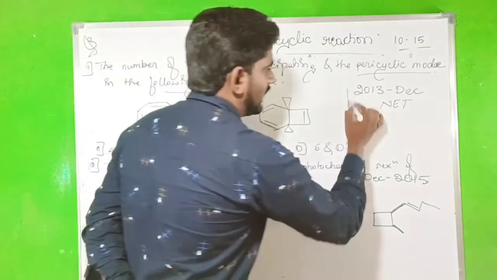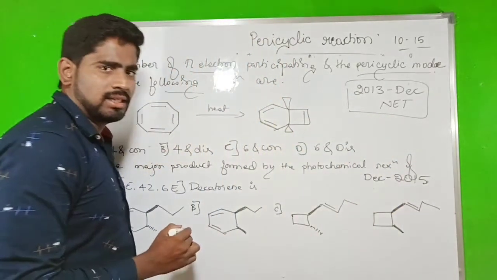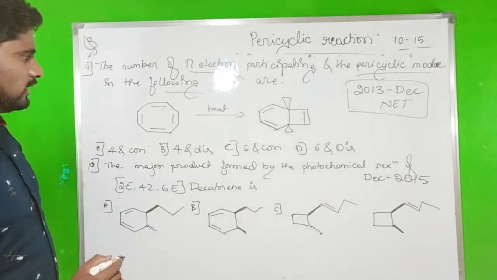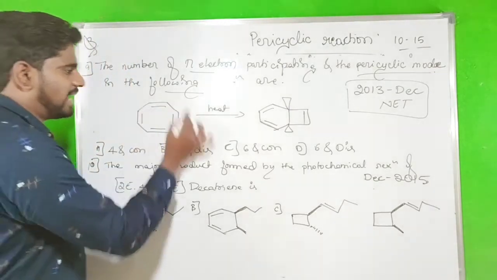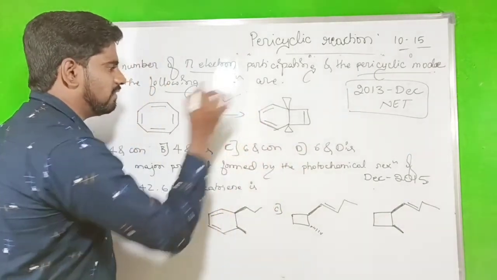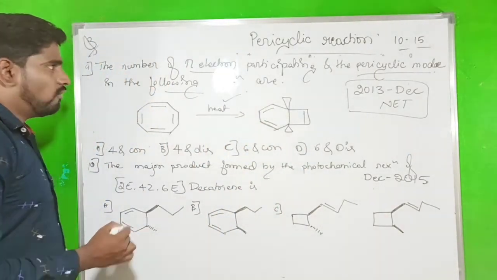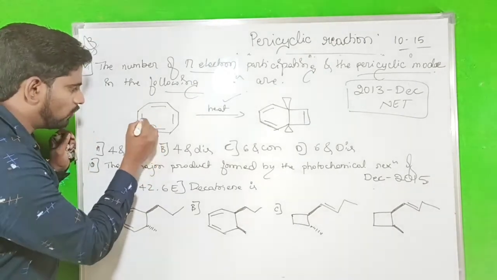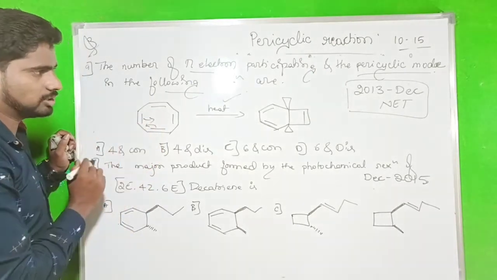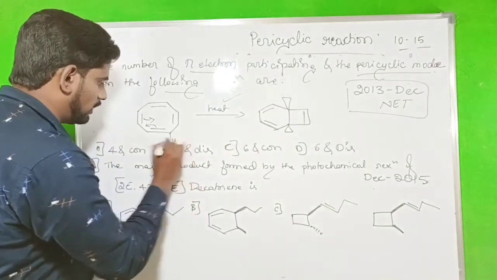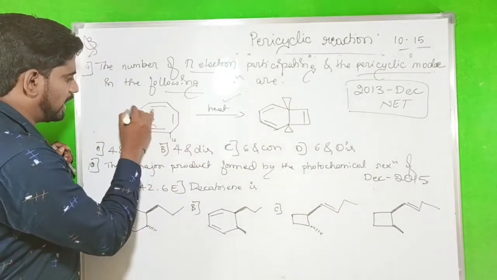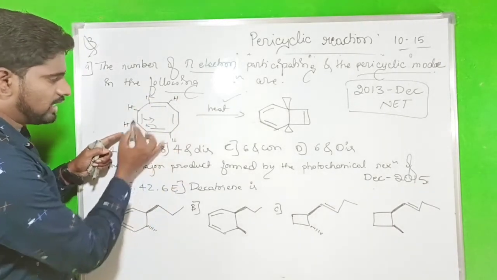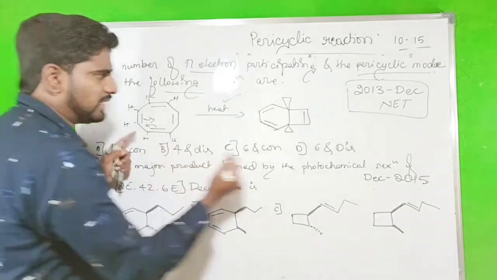This question appeared in December 2013, CSIR UGC NET. Here they have given the reactant and the product, and even the condition. So how many pi electrons will participate? Now, if 4 electrons participate, all the hydrogens will be in the cis form, or same side. So now I'm just taking the 4 pi electrons.